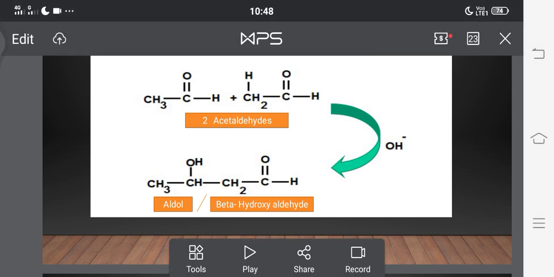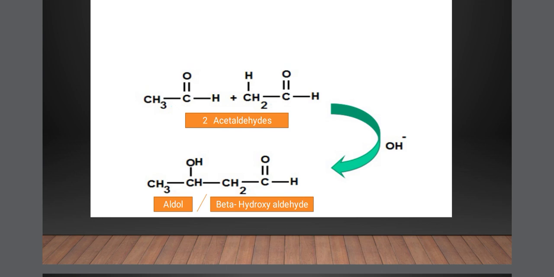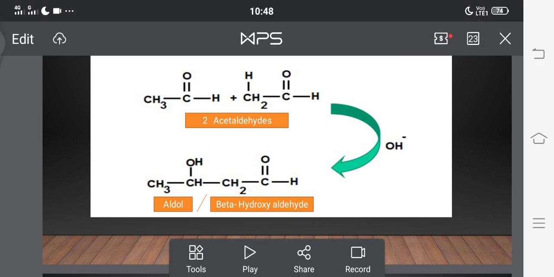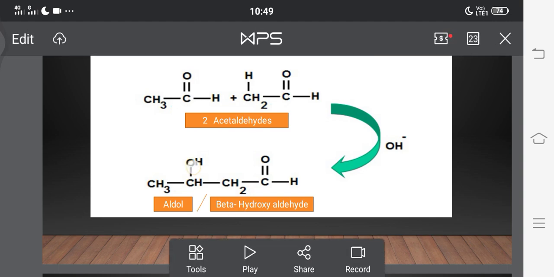So this compound is known as an aldol, and also called a beta hydroxyaldehyde. Why beta hydroxyaldehyde? We already know this is the carbonyl group, and the next carbon atom is known as the alpha carbon atom, and the next carbon is the beta carbon atom. On this beta carbon atom a hydroxyl group is present. So this compound is known as a beta hydroxyaldehyde. How these two aldehydes combine in the presence of a base, we will see in the mechanism part very clearly.